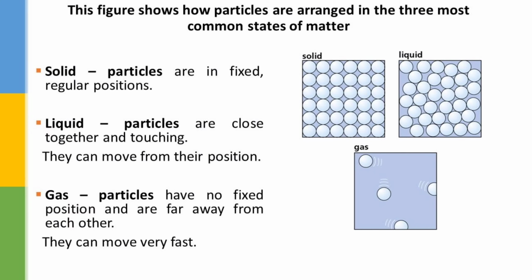Well, to sum it up, this figure shows how particles are arranged in the three most common states of matter. For solid, particles are in fixed, regular positions. For liquid, particles are close together and touching. They can move from their position. And for the gas, particles have no fixed position and are far away from each other. They can move very fast.